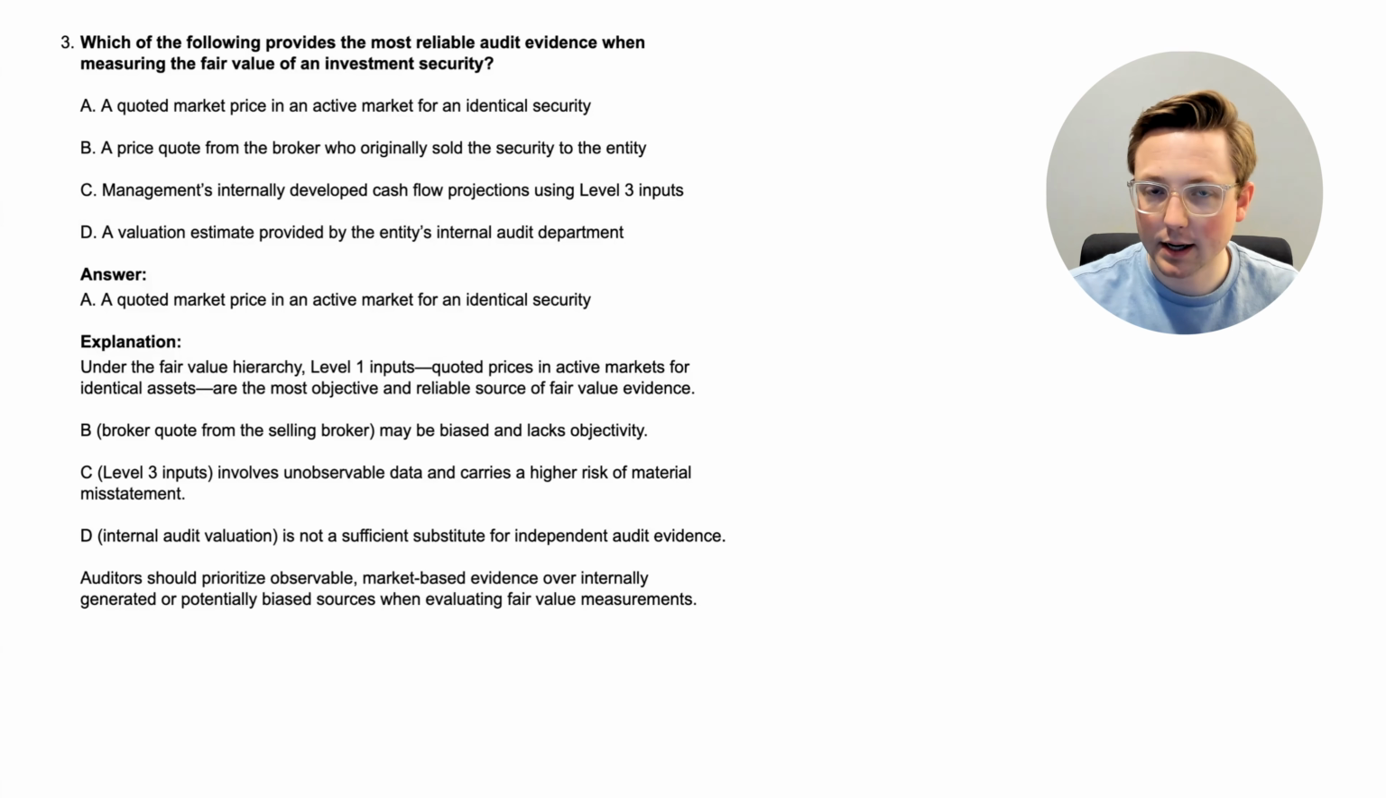And we've kind of talked about that in a previous video about the internal audit function and how it relates to the external auditor. And pretty much always, whatever the internal audit function does, it has to be under the control, under the supervision of the external audit. It's not going to be a substitute for the external auditor doing their own thing. Auditors should prioritize observable, market-based evidence over internally generated or potentially biased sources when evaluating fair value measurements. All right, again, that's something that the auditor needs to keep in mind when they're considering this. Let's go to the next question.